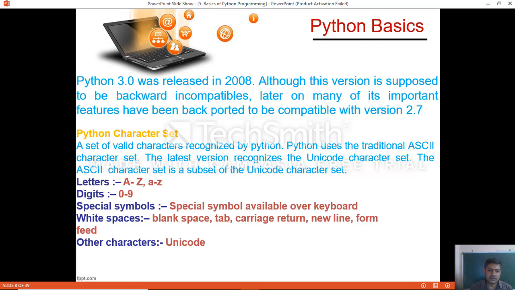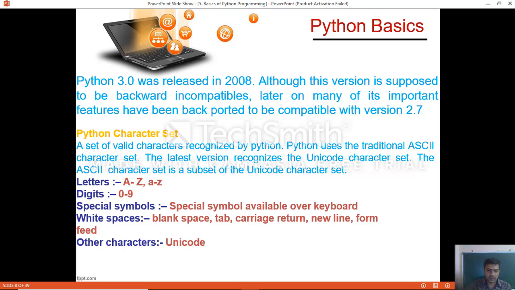The latest version recognizes the Unicode character set. The ASCII character set is a subset of the Unicode character set. ASCII does not support all languages, while the Unicode character set supports many languages throughout the world.